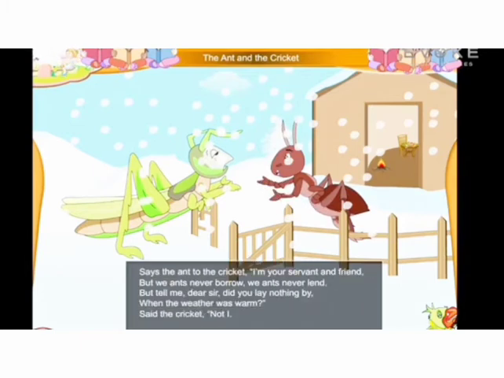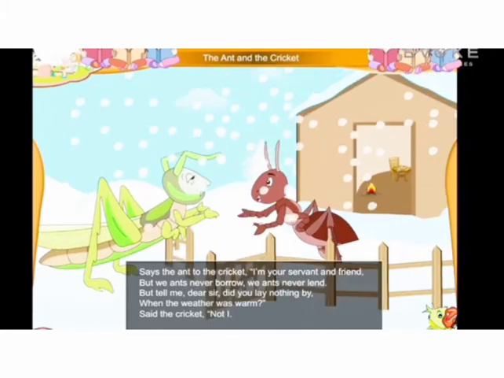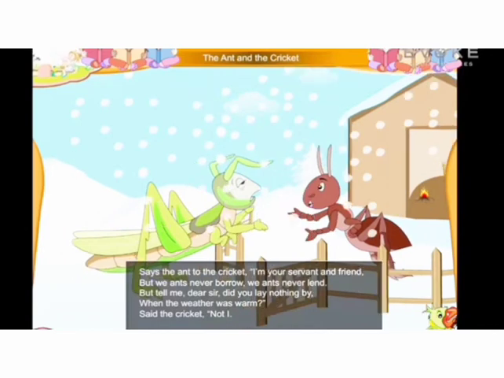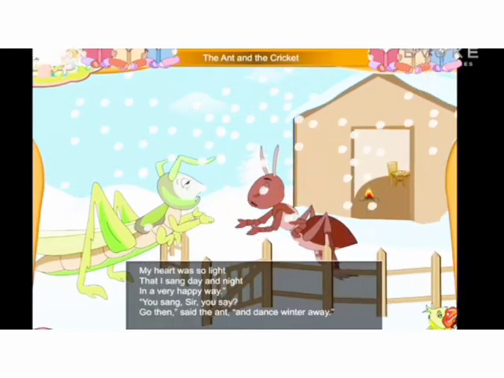Says the ant to the cricket, I'm your servant and friend, but we ants never borrow, we ants never lend. But tell me, dear sir, did you lay nothing by when the weather was warm? Said the cricket, not I. My heart was so light that I sang day and night. In a very happy way, you sang, sir, you say? Go then, said the ant, and dance winter away.